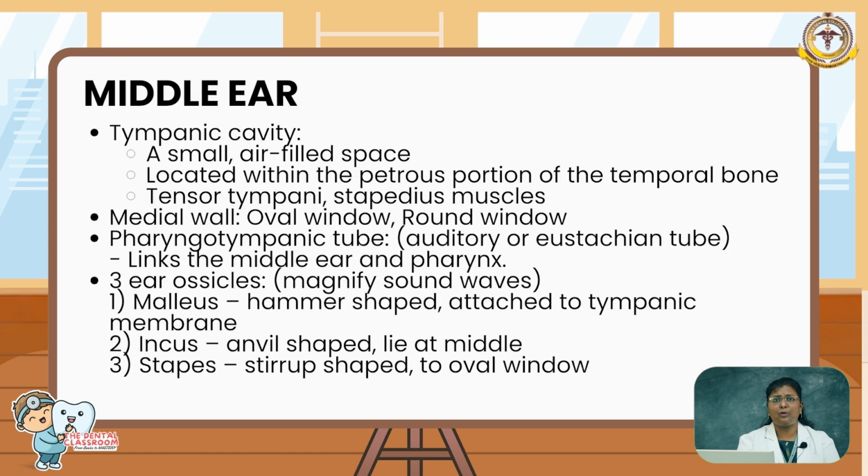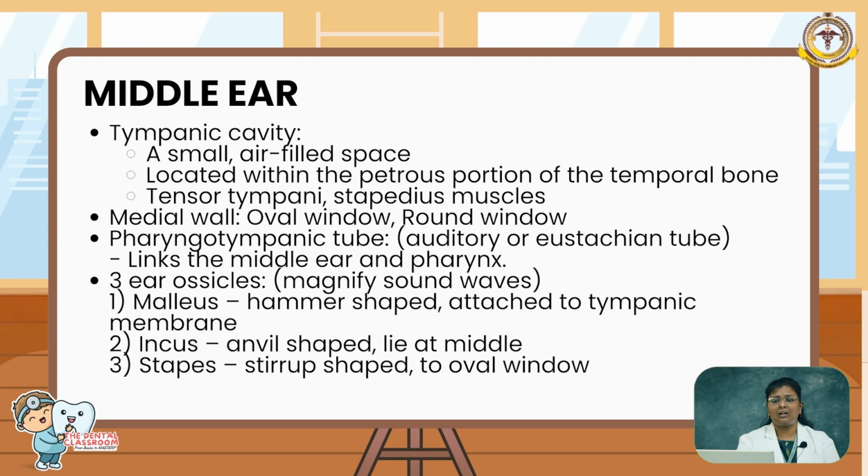One is a few smaller bones, also called ear ossicles, and it has 2 smaller muscles, and it has the connection between the nasopharynx and the middle ear cavity. The middle ear cavity is also known as the tympanic cavity. It is filled with air and is located in the petrous portion of the temporal bone of our skull. The tensor tympani and stapedius are the smallest muscles. These muscles are attached to the ear ossicles.